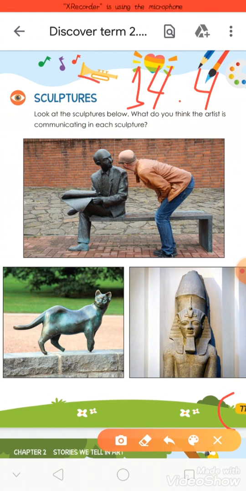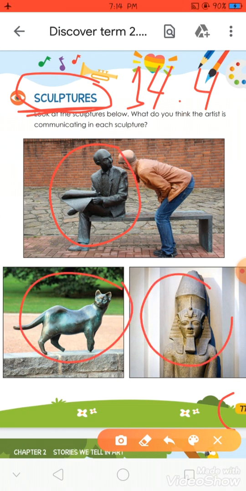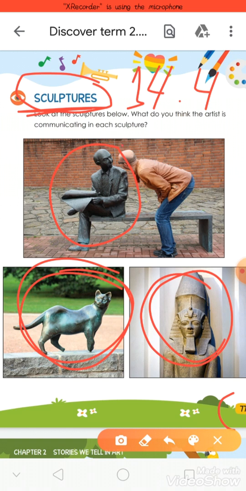Here KG we will talk about the sculptures. KG, what's the meaning of sculptures? Look here. Well, this is the sculptures. Now look at the sculptures. KG, what do you think about this? For example, the first picture.